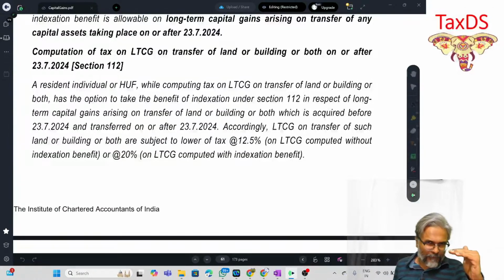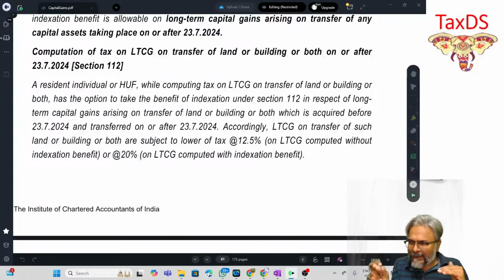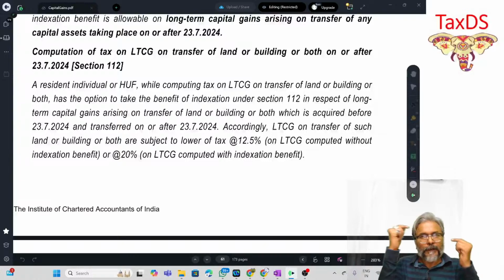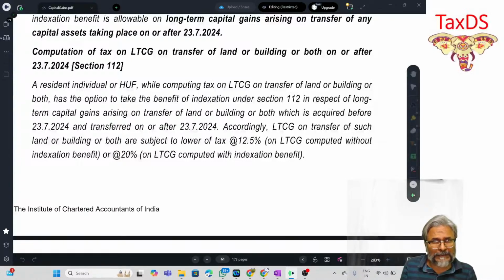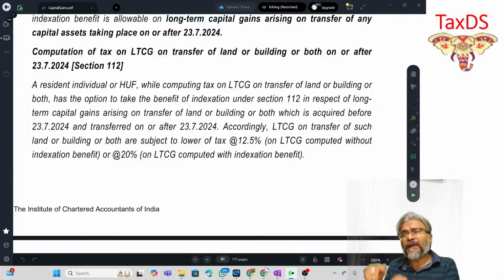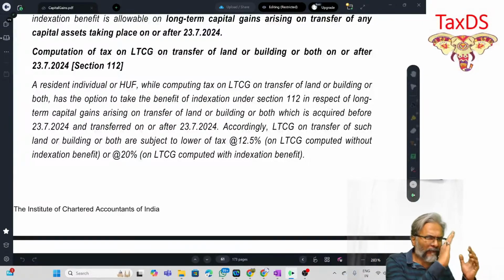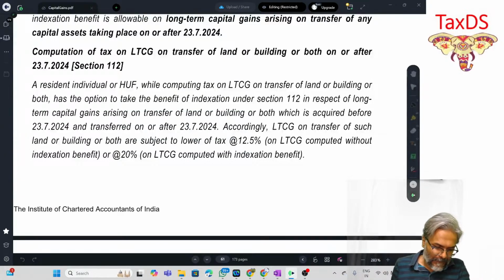If a resident individual or HUF transfers a capital asset being land or building or both on or after 23rd July 2024, then students, he has two options, and whichever is more beneficial, that option will be taken by him.